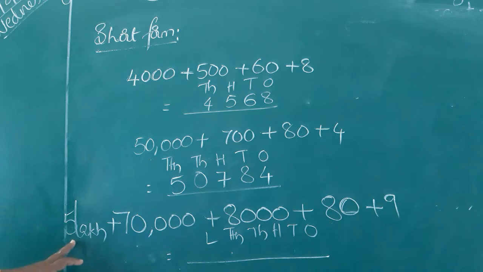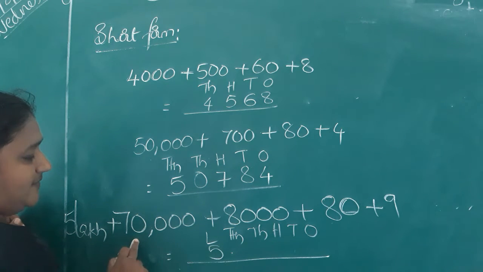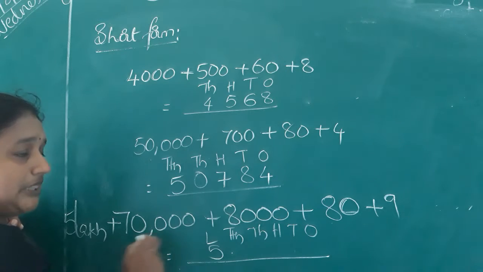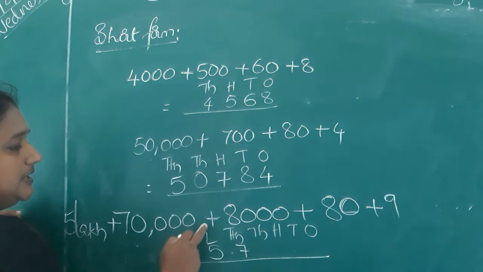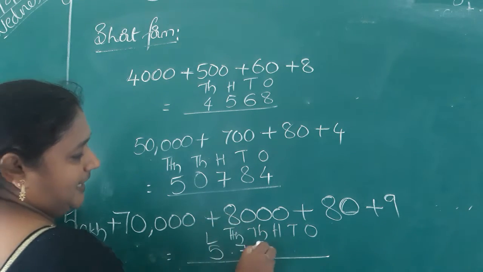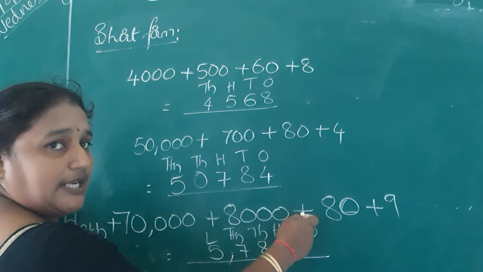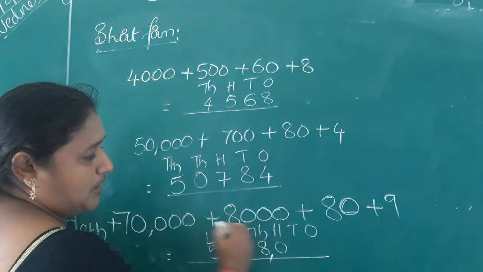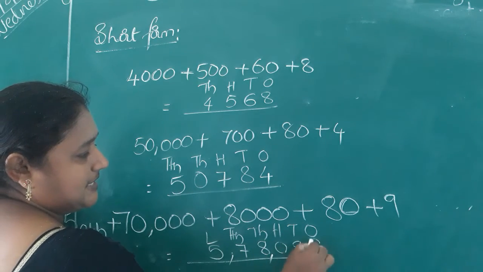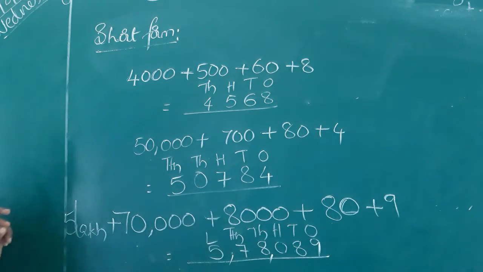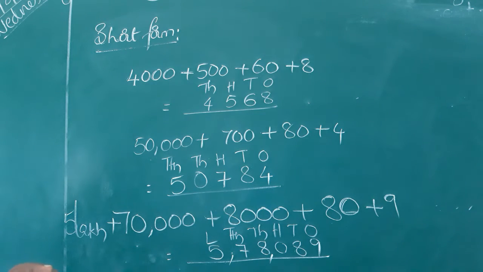See that. How many lakhs were given? 5 lakhs. How many 10,000s were given? 70,000, that means 7 10,000s. Next, thousands. How many thousands were given? 8,000s. Next, how many hundreds were given? Not yet given any hundreds place, so you put 0. How many tens? 8 tens and 9 ones. Okay. So this is the number you will get after writing the short form.